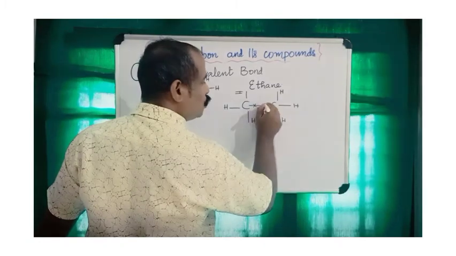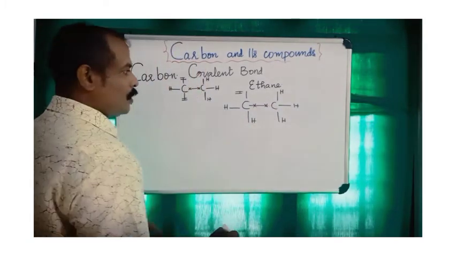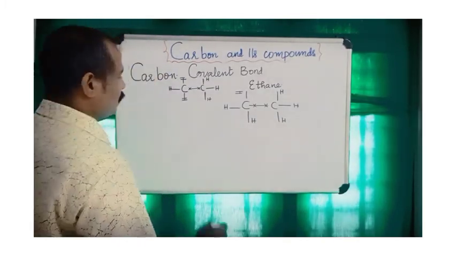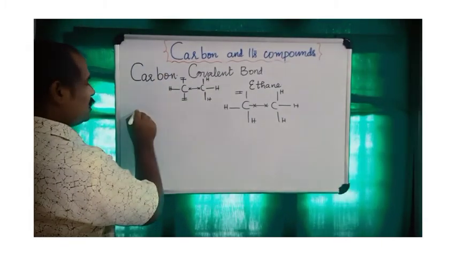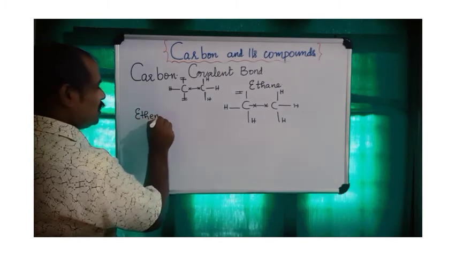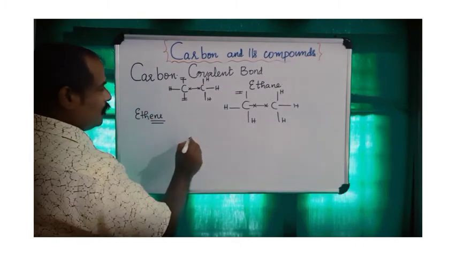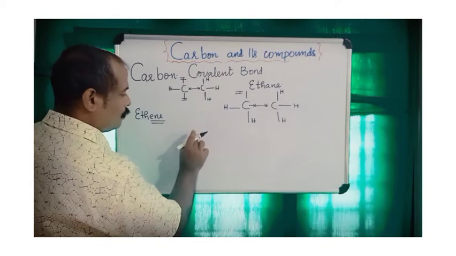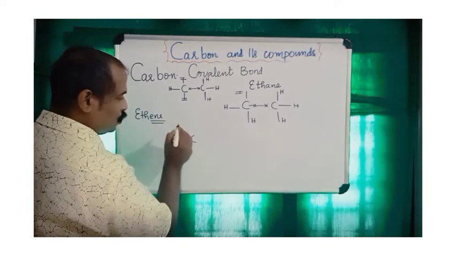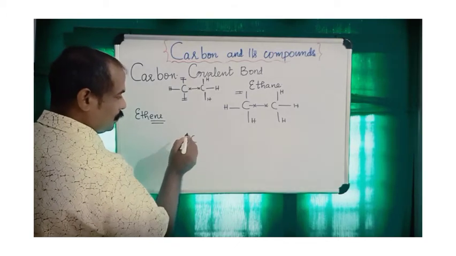We know here two electrons are joined like this. One pair of electrons is joined like this. Then another example we are going to consider is ethene. There are two carbon atoms present.